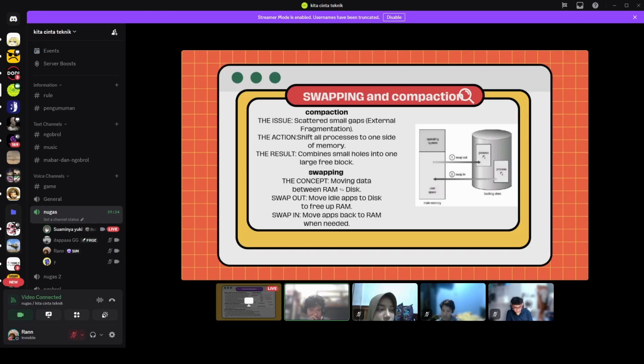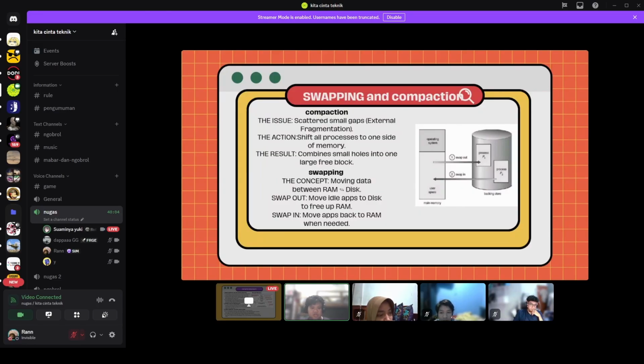Two, swapping. The concept is moving data between RAM and disk. Swap out: move idle apps to disk and free up some RAM. Then swap in: move apps back to RAM when needed.